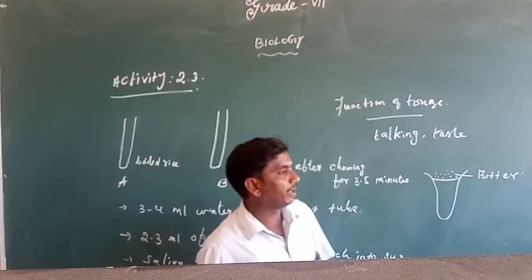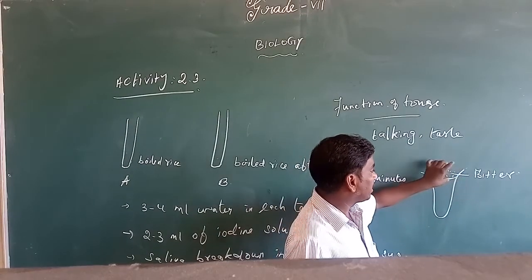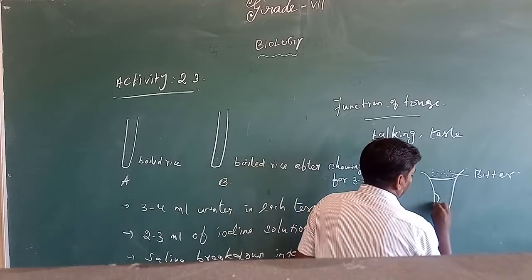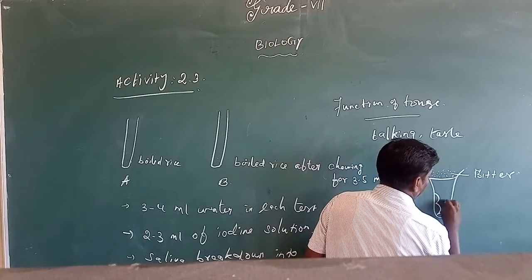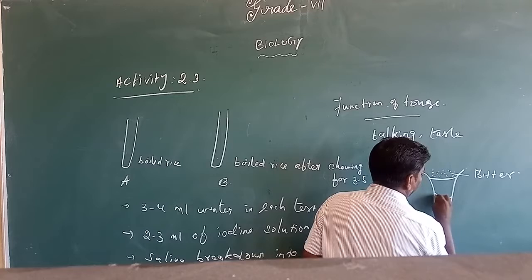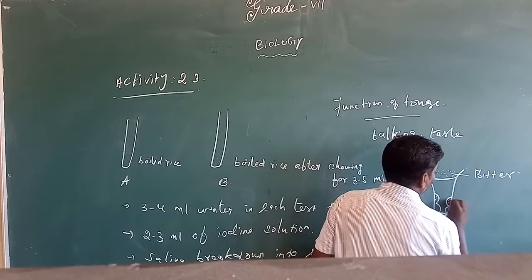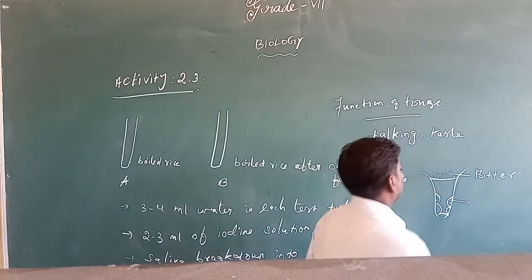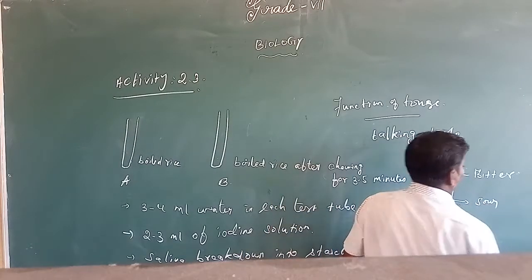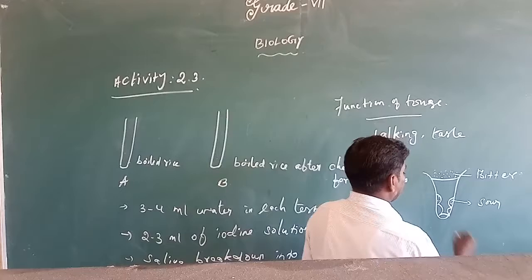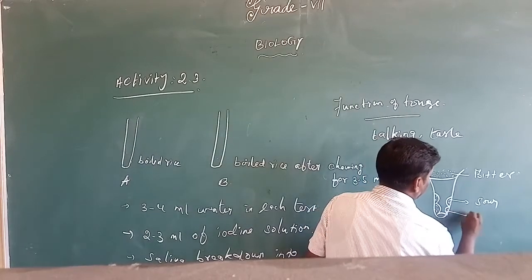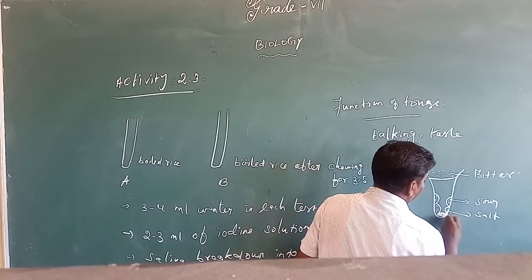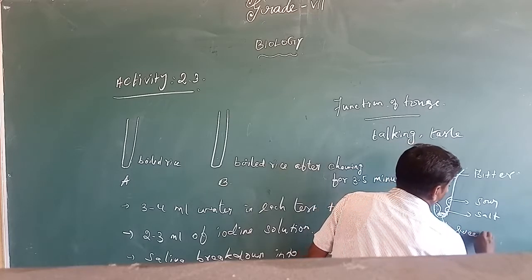Whenever we eat bitter gourd, this region easily finds the bitter taste. Another region detects sour, another detects salty, and these regions detect sweet.